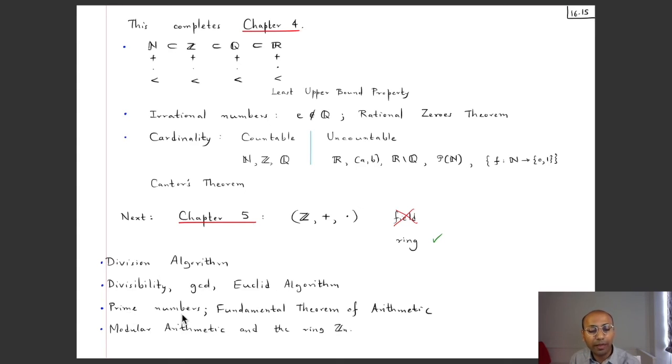And next we'll learn about the prime numbers, which are the atomic building blocks of all integers, and this very important theorem in mathematics called the fundamental theorem of arithmetic. Loosely speaking, it says that any integer can be expressed as a product of primes, essentially in a unique way, except that you can interchange the order of these prime factors. And then we will learn about something known as modular arithmetic and another ring, Zn. And over here, the equivalence relations that we learned at the beginning of the Lent term will again play an important role. And this ring will also serve as one of the examples in the last 5 weeks of Lent term, when you will learn about groups and vector spaces.